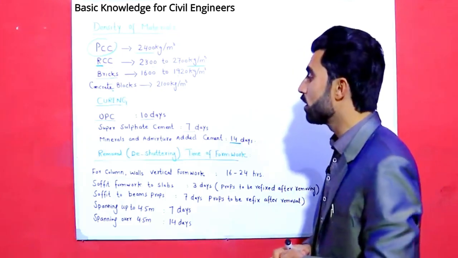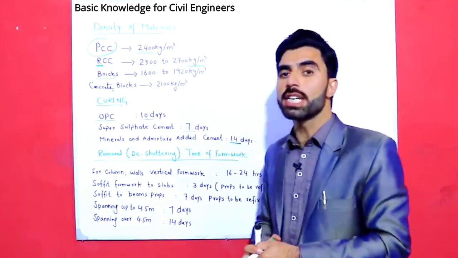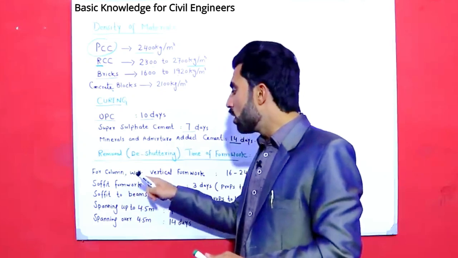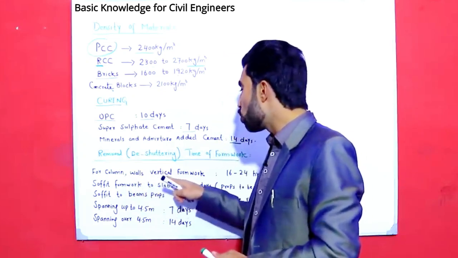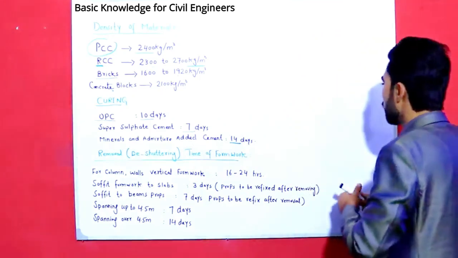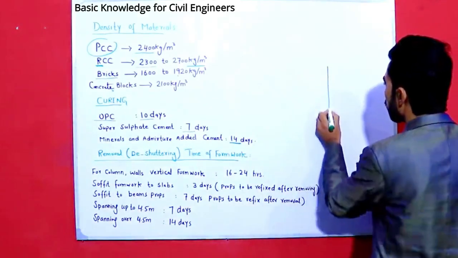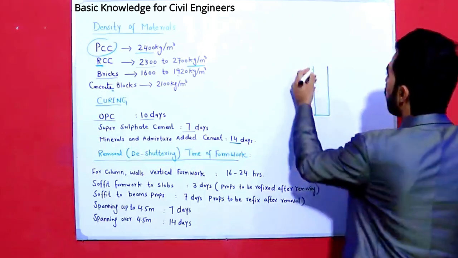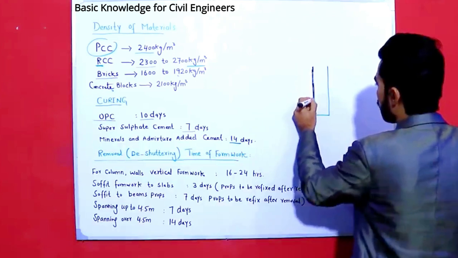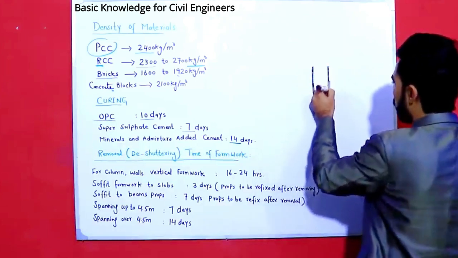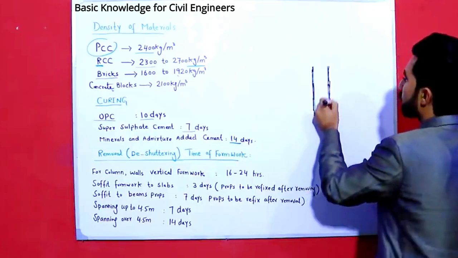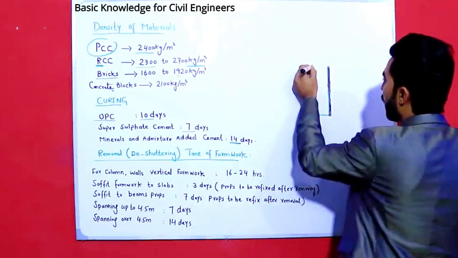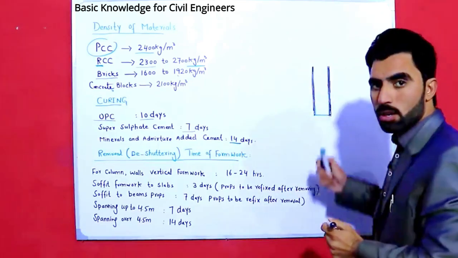Now guys, the last one is removal of formwork or de-shuttering time of formwork. So guys, for columns, walls, vertical formwork, as you can see, this is a column. For vertical formwork, on 4 sides we fix formwork for concrete to make our RCC column structure.